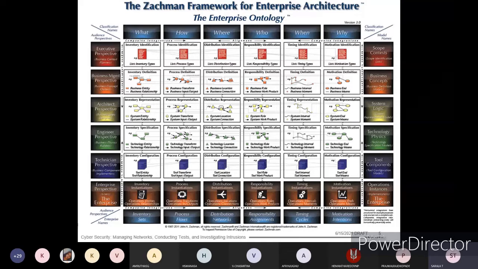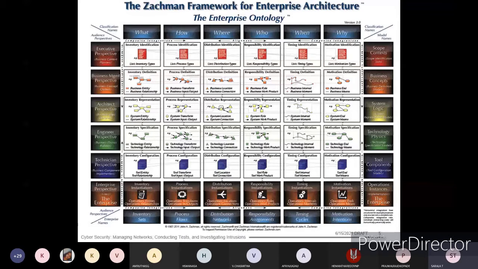All this engineering perspective revolves around the technology only. Responsibility specification, technology role and technology work product, all those things come under who. And when is timing specification, technology interval, technology movement, that comes under when. And why, motivation specification related to technology, meaning in what technology we got in and in what technology we have started our own business or work. That will come under the engineering perspective.